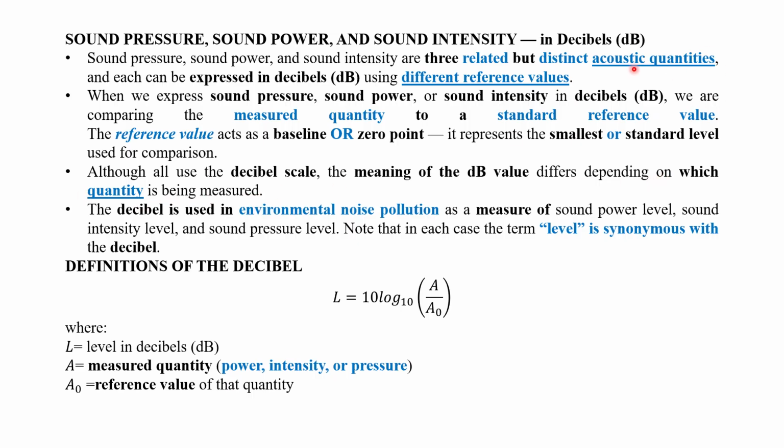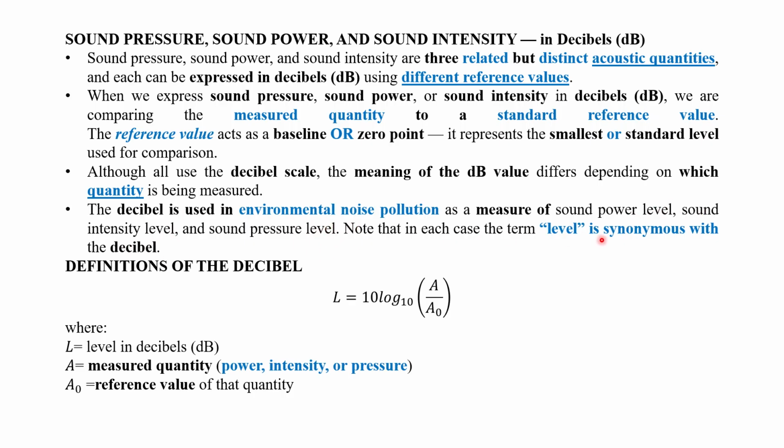That means which acoustic quantity out of the three, these are called acoustic quantities. Which acoustic quantity you are going to measure, accordingly the value of decibel will change. The decibel is used in environmental noise pollution as a measure of sound power level, sound intensity level and sound pressure level. It is required to note that in each case, the term level has been used. You can see in each term we use the level.